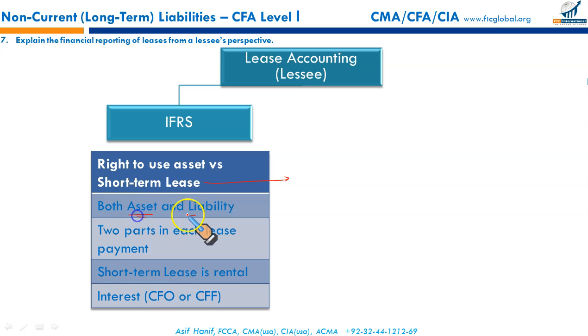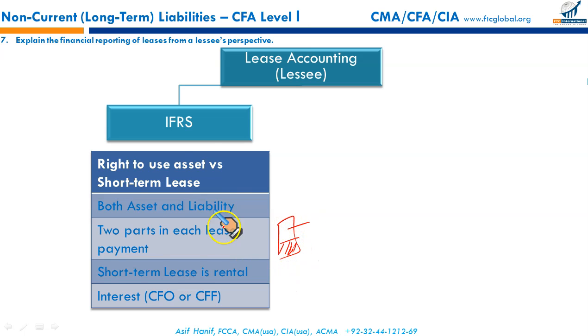You book assets and liabilities. There are two parties in each lease. The lease payments you make have two parts: one is the principal part, and the remaining is the interest. And the short-term lease is considered a rental arrangement. The payment of lease that you make has two parts to it: one is the principal and the other is interest.